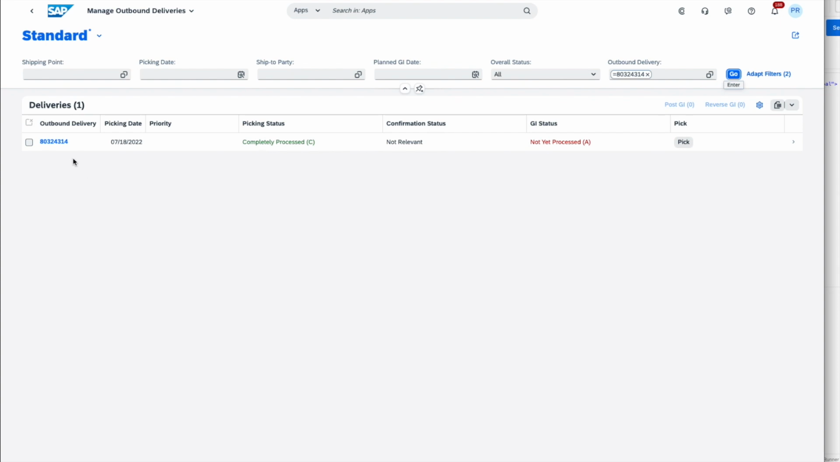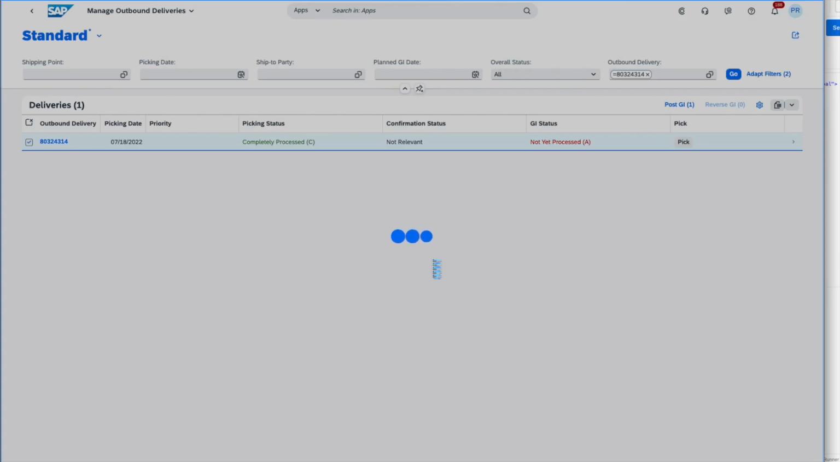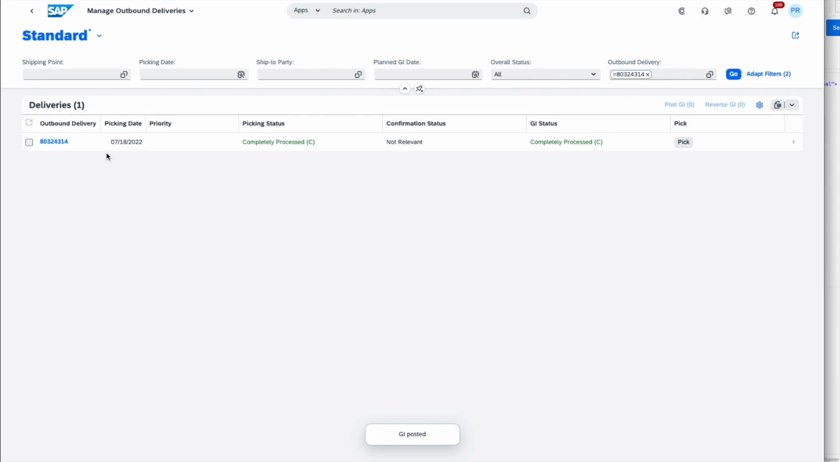So once again we would select our outbound delivery. We would this time say post the goods issue, which is obviously then also going to affect the stock by decrementing it by the quantity that has been picked and goods issued. And we can see that our outbound delivery now is completely processed from a picking and a goods issue point of view. But as I said, usually the goods issue would be disconnected from the picking.